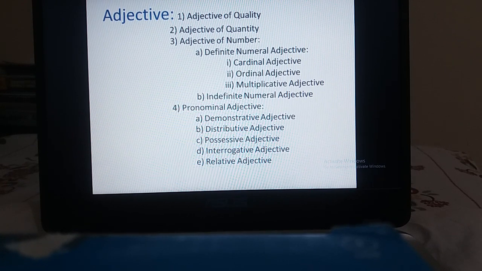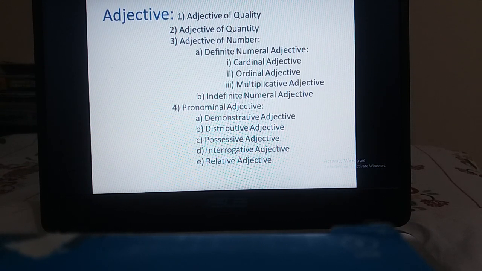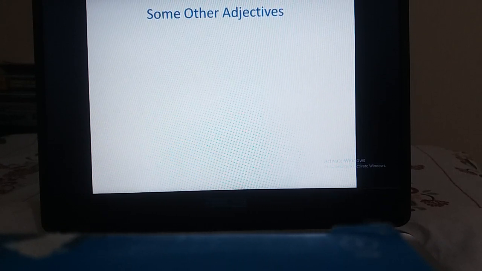Definite numeral adjectives are divided into 3 categories: cardinal, ordinal, and multiplicative adjectives. Pronominal adjective is divided into 5 categories: demonstrative, distributive, possessive, interrogative, and relative adjective. We have gone through all the examples and we already have the idea of all the types of adjectives, so we would like to move on.